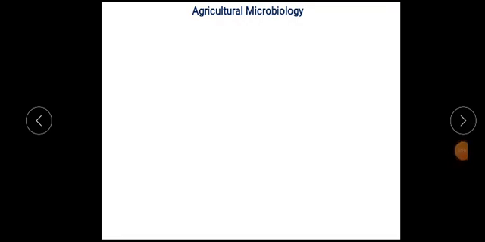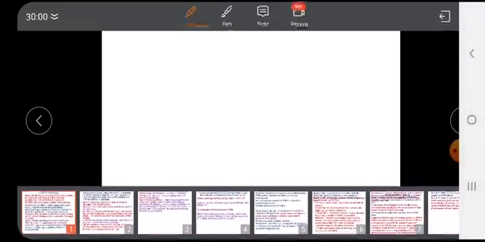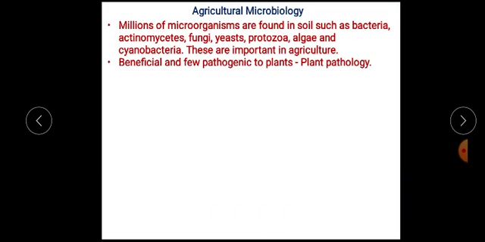One of the important fields in microbiology is agricultural microbiology. There are millions of microorganisms present in soil, for example, bacteria, actinomycetes, fungi, yeast, protozoa, algae, and cyanobacteria or photosynthetic bacteria. All these microorganisms are very important in agriculture.